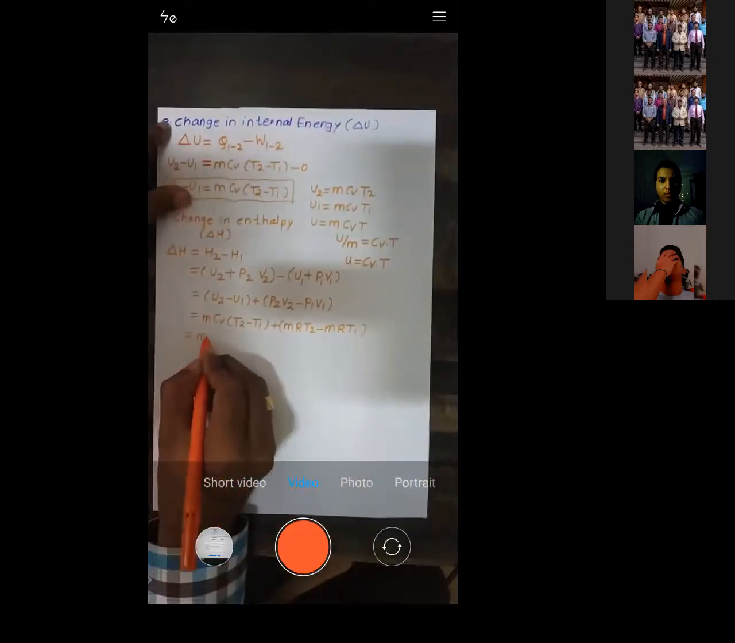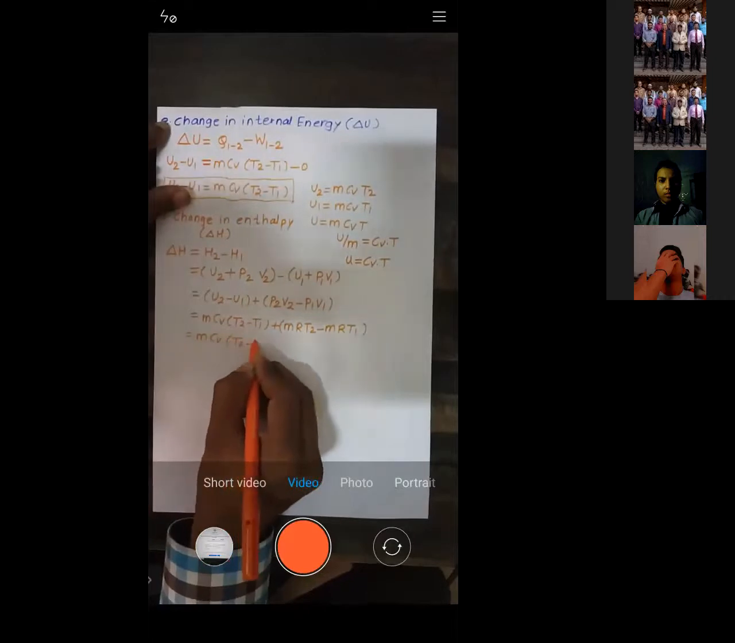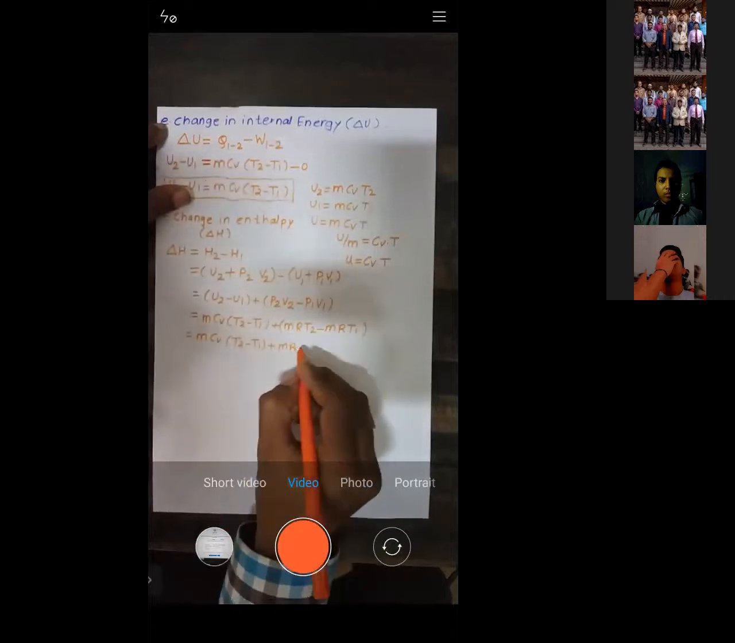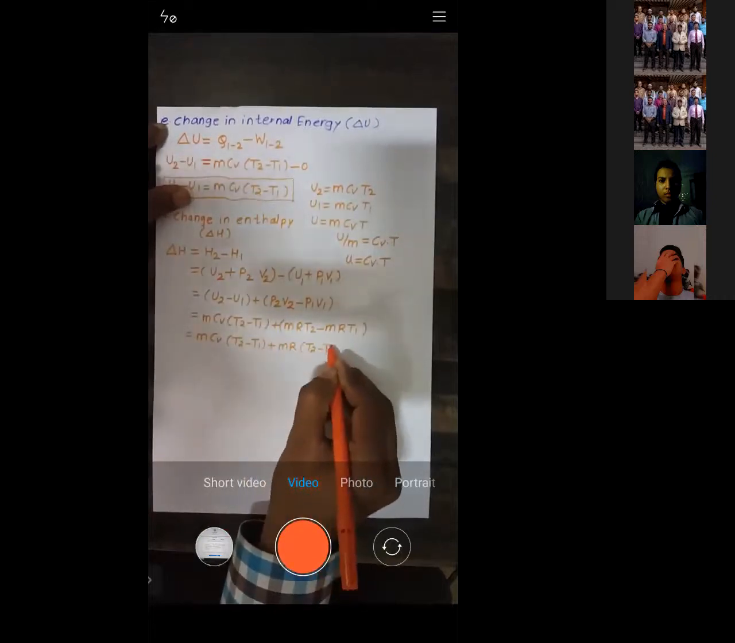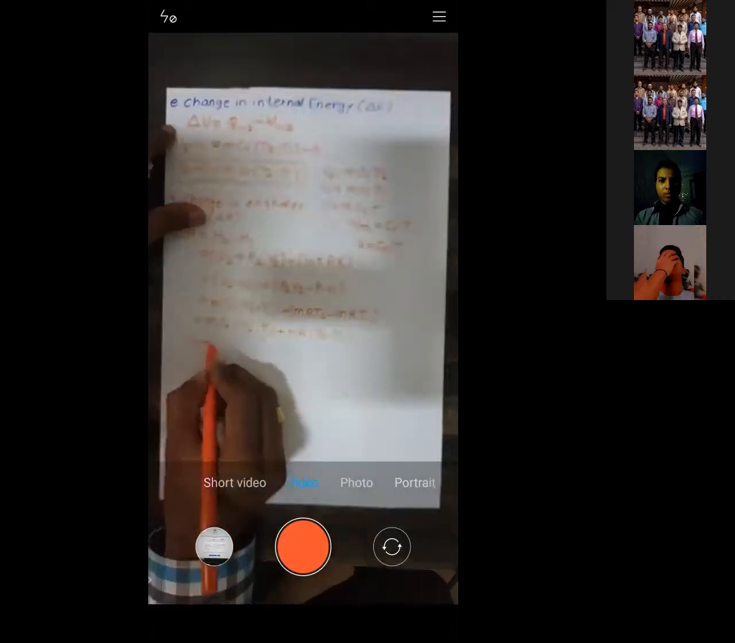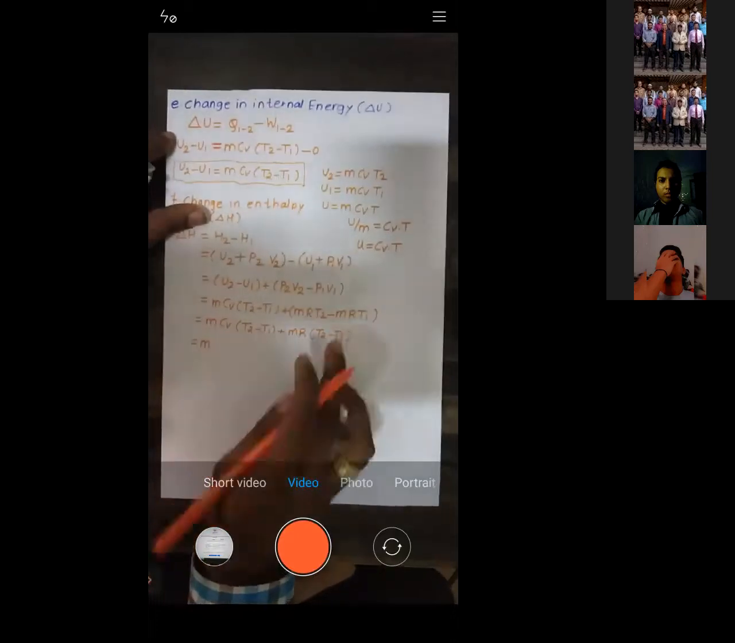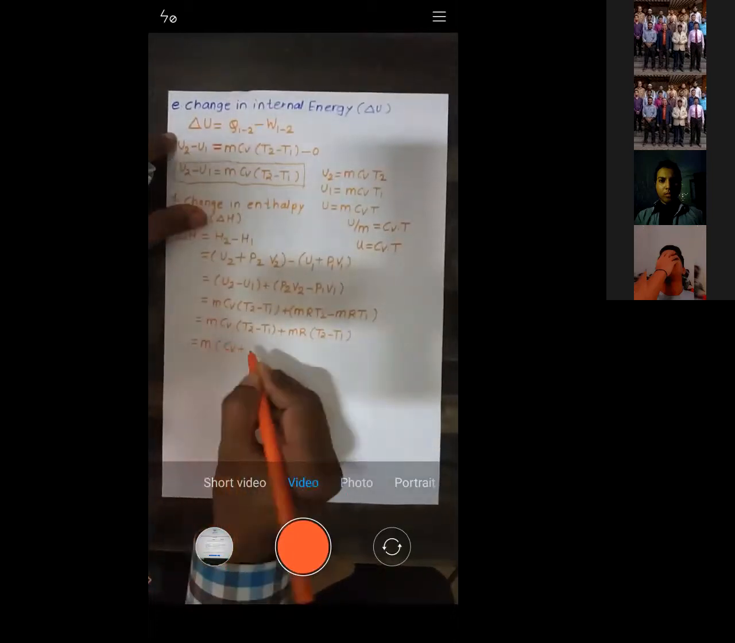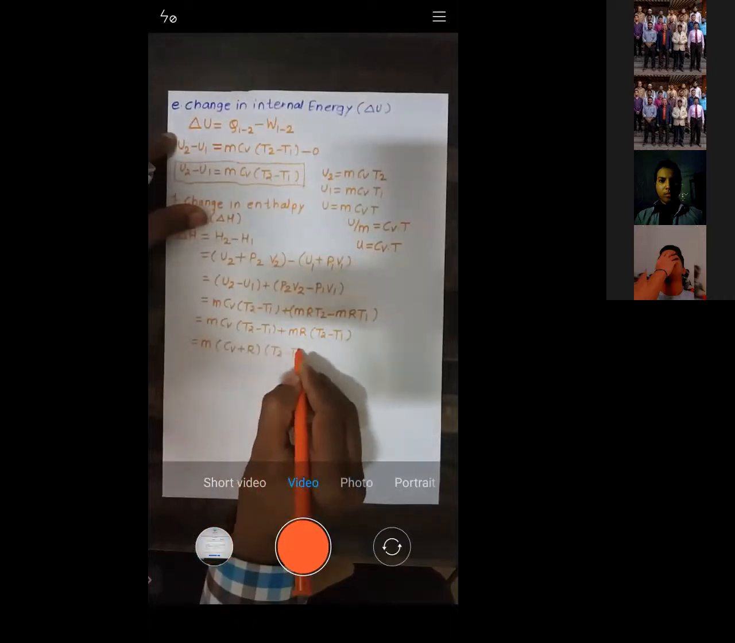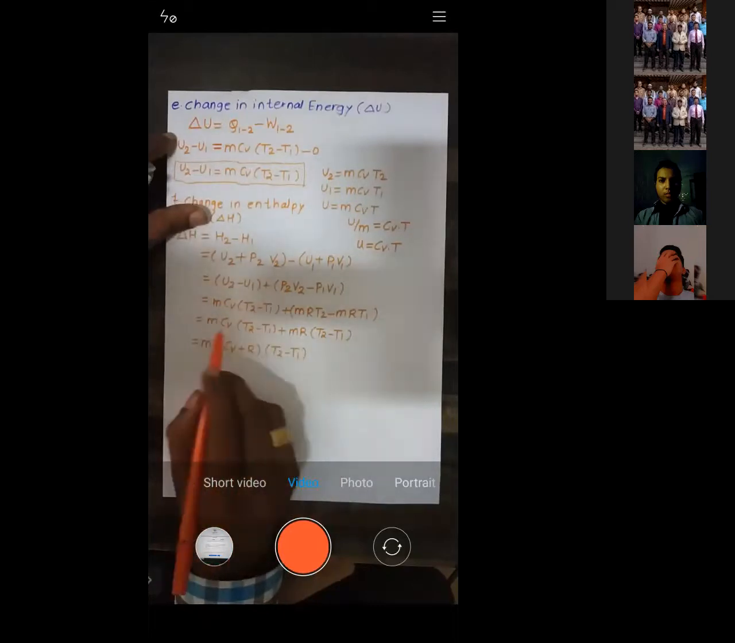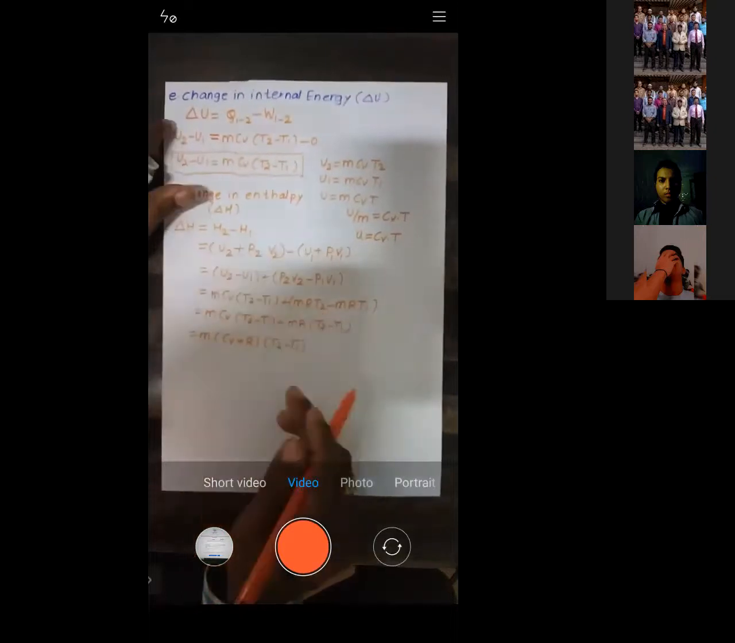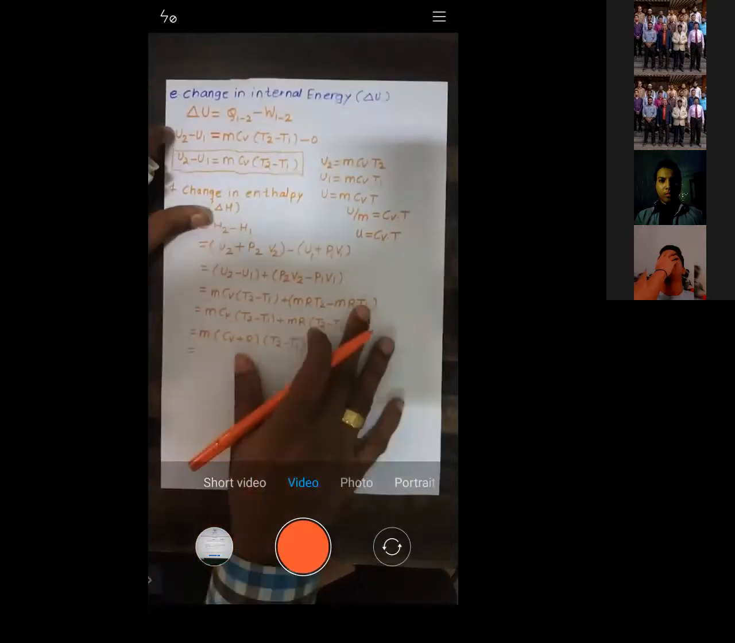So it is equal to m Cv (T2 minus T1) plus, taking m R common, m R (T2 minus T1). In these two terms m and T2 minus T1 are common, so I take them out. What is remaining? Cv plus R, into T2 minus T1. So now can you tell me what is Cv plus R?